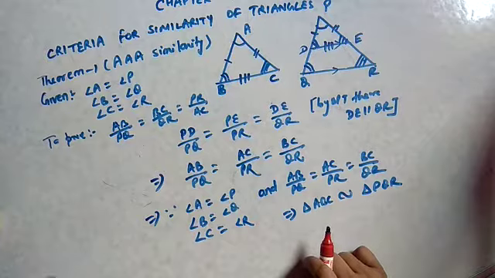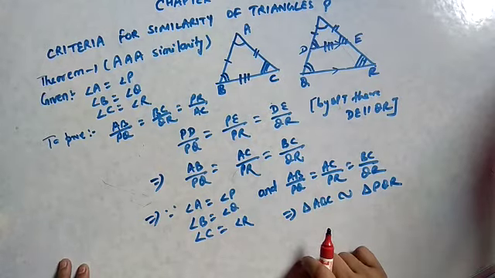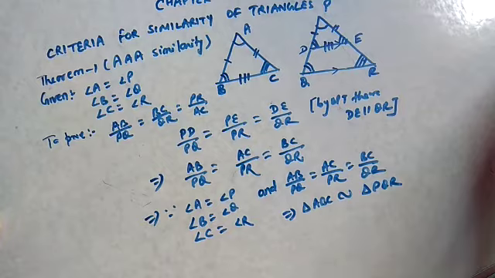So this is the first criterion, angle angle angle. Meaning if two triangles are equiangular, they are similar to each other. I hope this theorem is clear to you. Now in the next video we will discuss theorem 2, that is SAS.